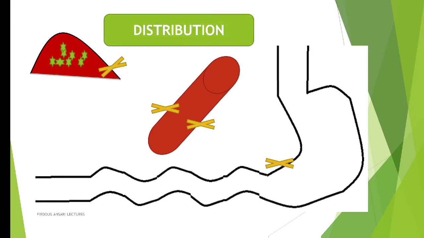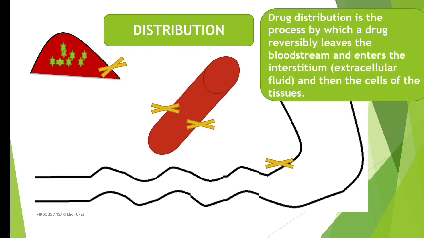So this is distribution. In general, you can say drug distribution is the process by which a drug reversibly leaves the bloodstream and enters the interstitium, that is the extracellular fluid, and then the cells of the tissues. For a drug administered via the intravenous route, when absorption is not a factor, the initial phase represents the distribution phase, during which a drug rapidly disappears from the circulation and enters into the tissues. So in the IV route, absorption is not a factor, and the first step will be distribution as such.